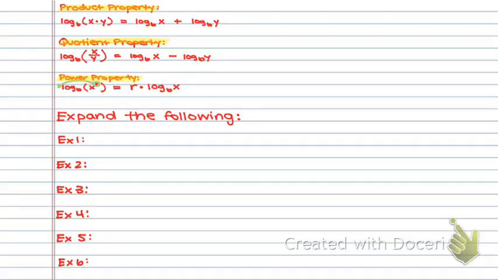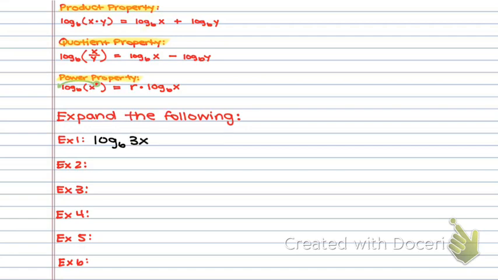Okay, so what I did was I have all of our properties up at the top, and you should already have them on your paper. We're going to do a few examples expanding and then a few examples condensing. So expanding is going from here to here. Condensing is going from here to here, okay? Now, it could be a mixture of any of these properties that we've learned, so don't think that it's just one. The first example is log base 6 of 3x.